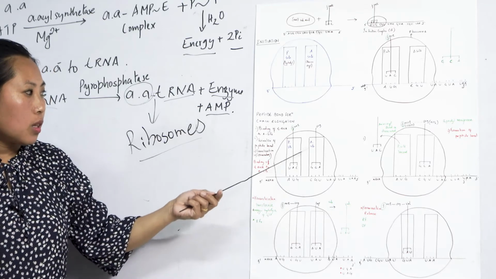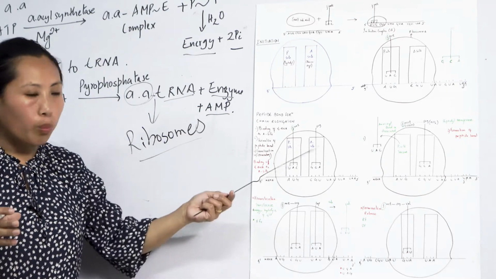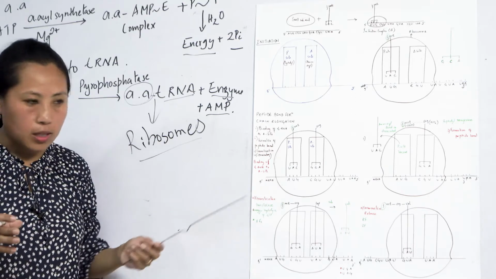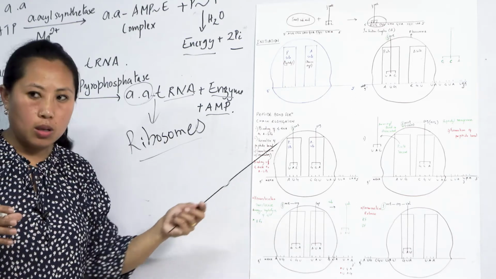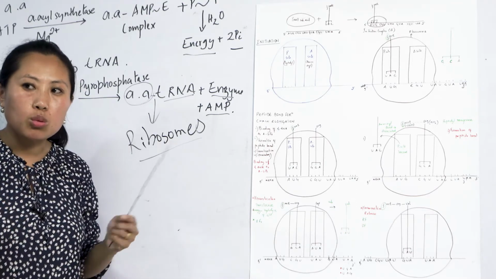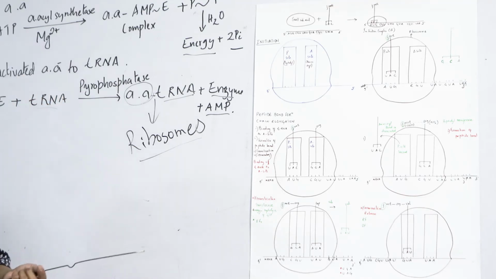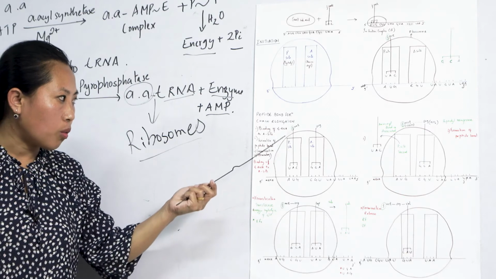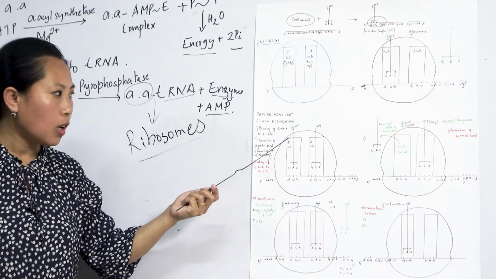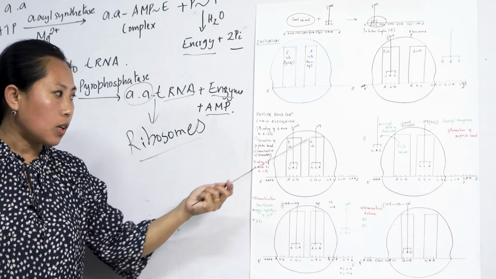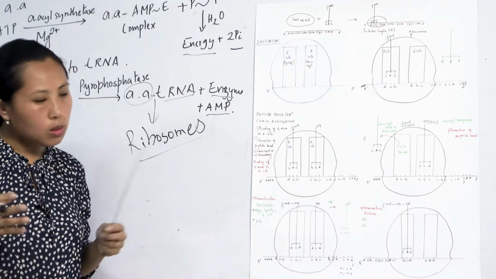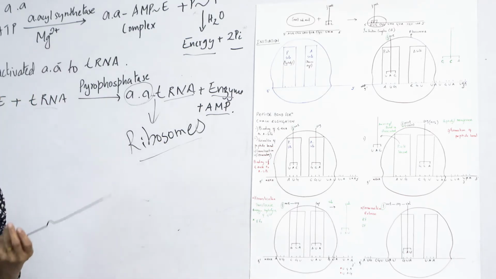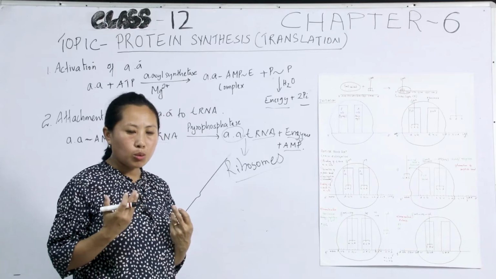So now this newly arrived tRNA occupies the A site, the amino acid site. So now there are two tRNAs with two different amino acids at each end. One is at the P site carrying formylated methionine in the case of prokaryotes, and arginine is at the A site. So how does peptide bond formation take place? Peptide bond formation has to take place between at least two amino acids.